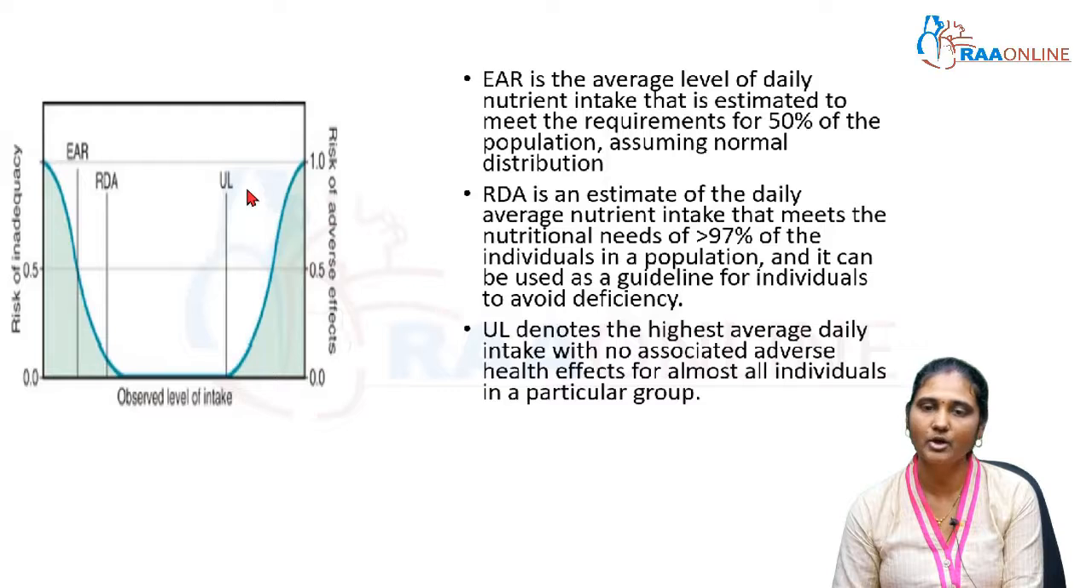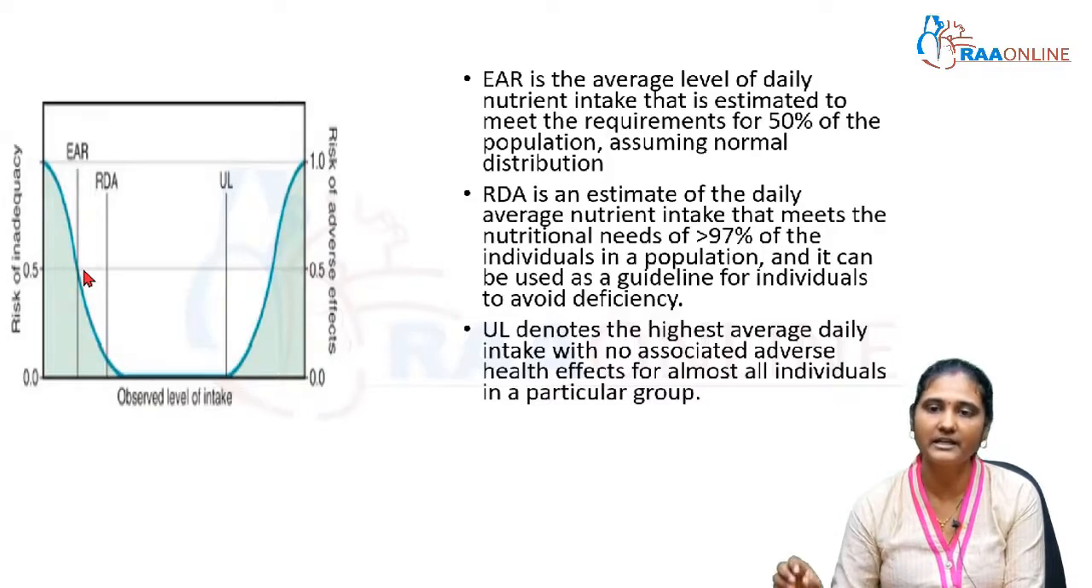And UL, that is the tolerable upper limit, denotes the highest average daily intake with no associated adverse health effect for almost all the individuals in a particular group. So what is the relationship between these three parameters? If we use the estimated average requirement as the criterion to assess the nutritional adequacy for the child, then the inadequacy is around 0.5, that is almost 50%. It shows 50% of the population are taking inadequate nutrients. So this is in the higher range.